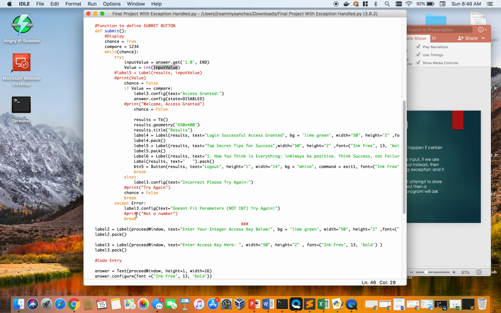So in this example right here, this is the broken version of it. So now we're just accepting a generic error. So let's say if somebody was coding this out and they forgot to enter value error, this can show us what will happen if you don't handle an exception correctly. So let's run this.